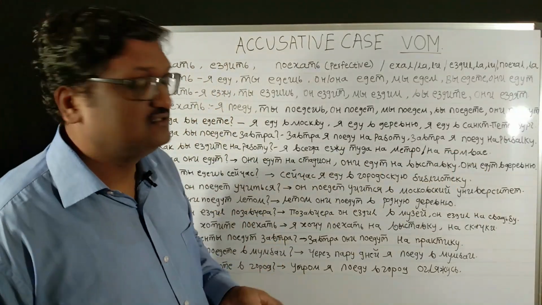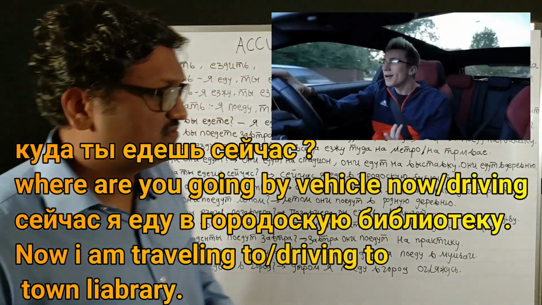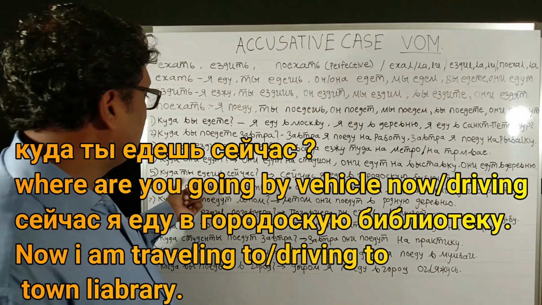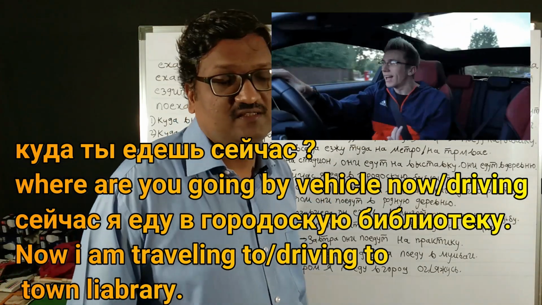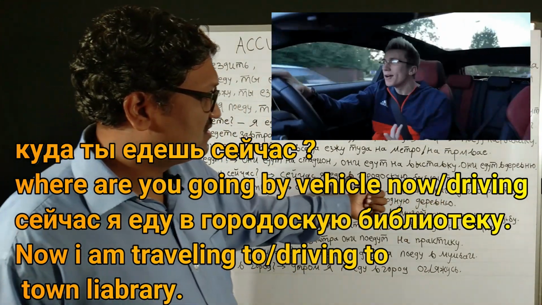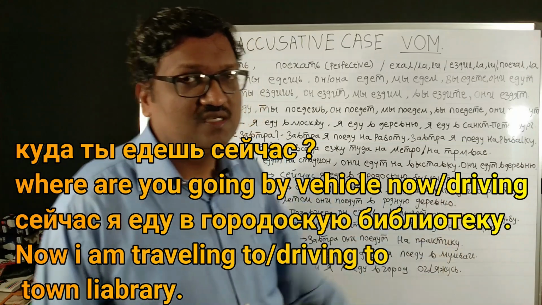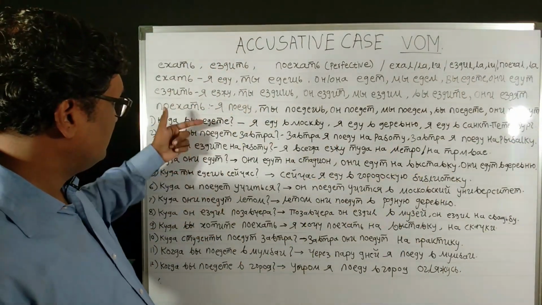Kuda ani yedut? Kuda ti yedesh seychas? Where are you driving now? At this moment, where are you driving? This is the present tense. Seychas ya yedu v gorodskuyu biblioteku. Gorodskaya biblioteka has taken the form gorodskuyu biblioteku, city library. Now we have seen the present tense.